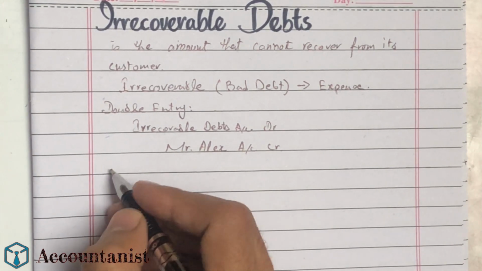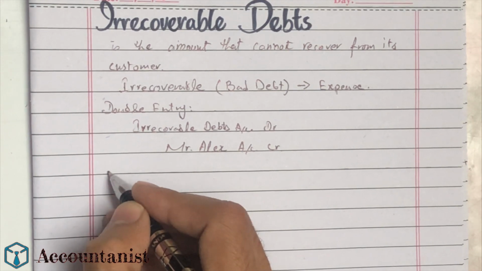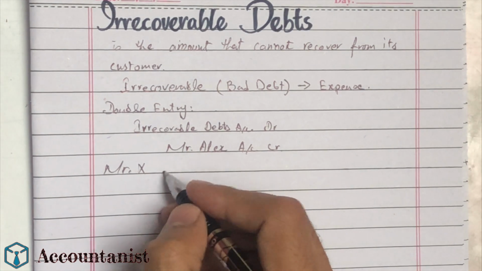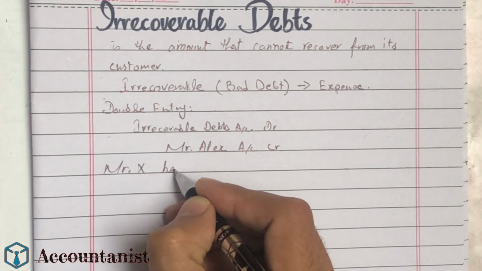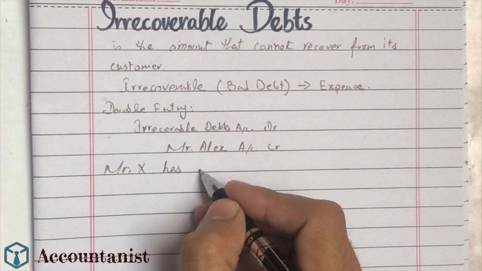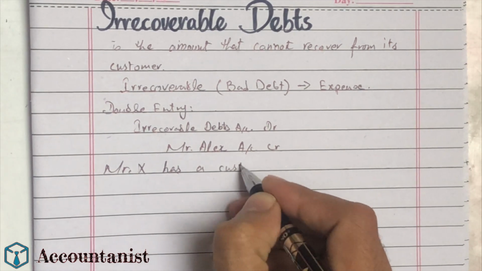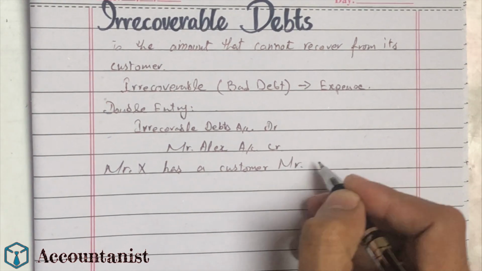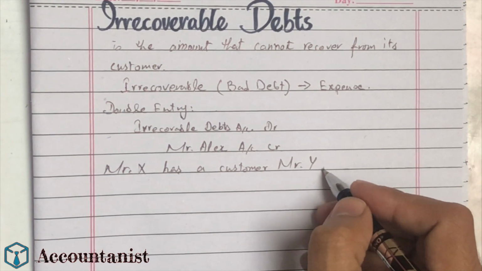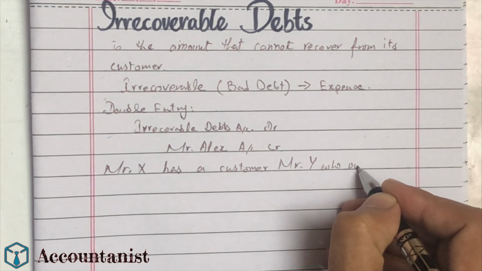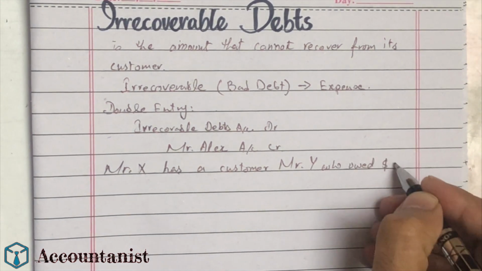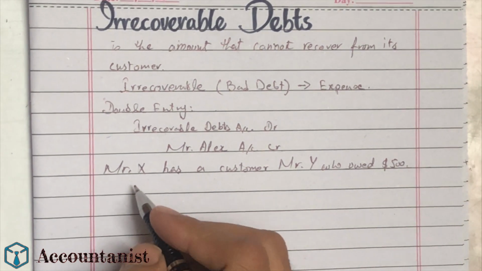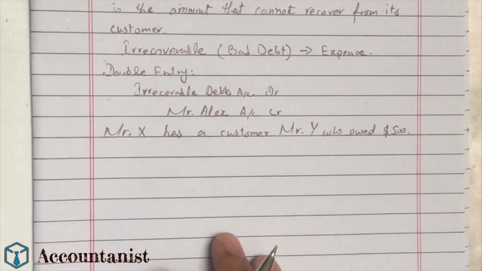Let's suppose Mr. X has a customer Mr. Y who owed $500. Mr. Y became bankrupt, so he is unable to pay the full amount.